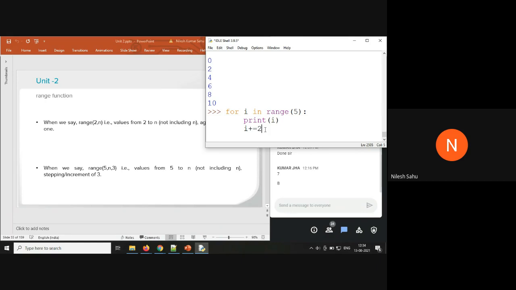Chintan, Hemant, Kumar, Monica says 7. Okay, fine. Anyone else? Guys, just tell me yes or no. Will this increment work inside a for loop or not?